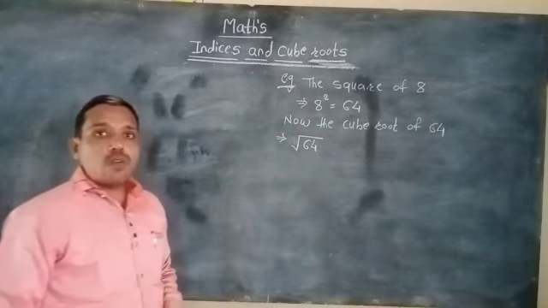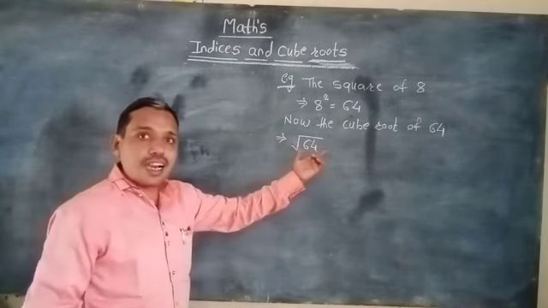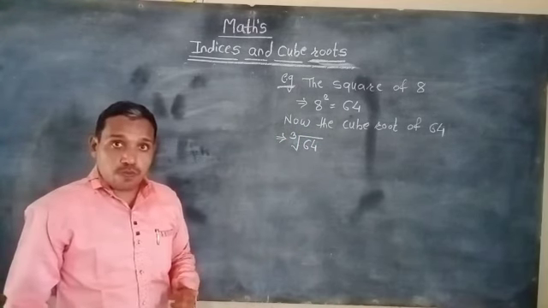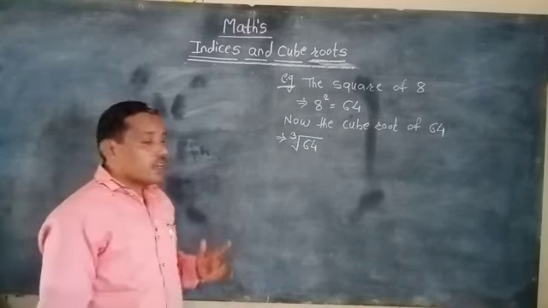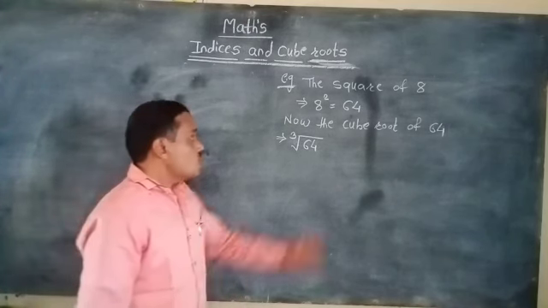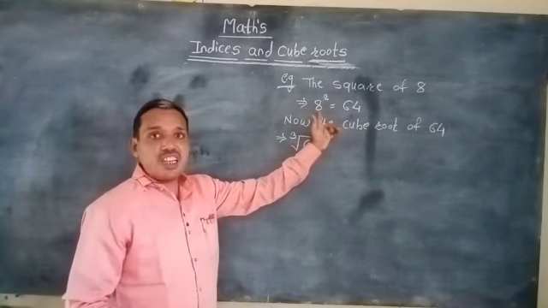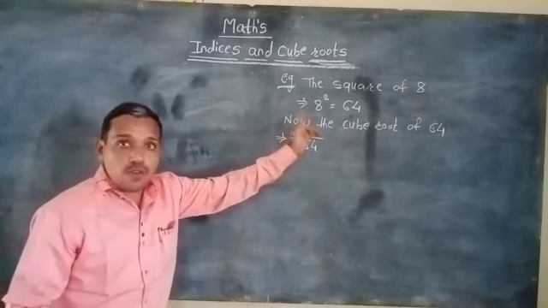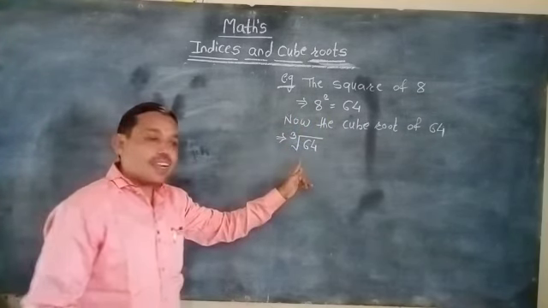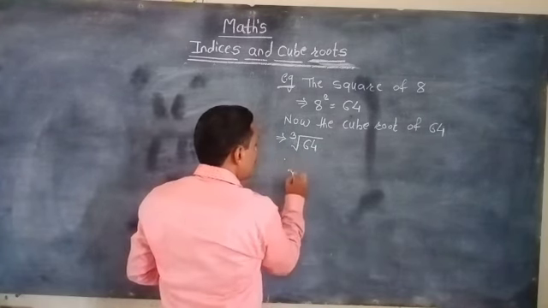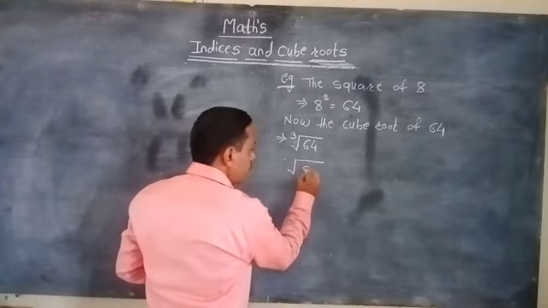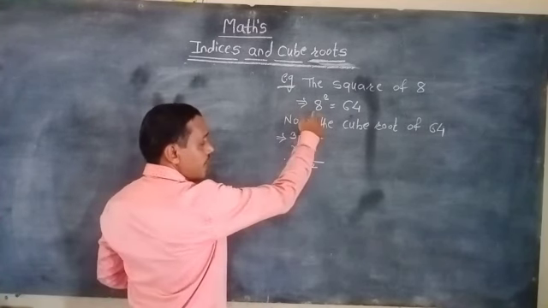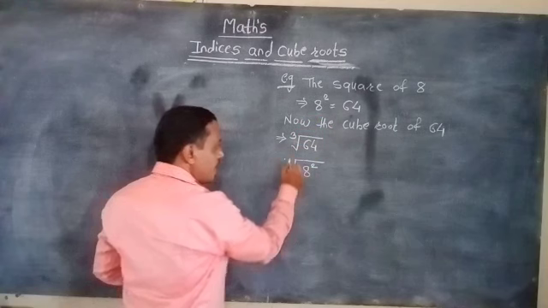We write 64 in a radical sign and then find its cube root. We know that 64 is the square of 8, and we put that value in the radical sign.